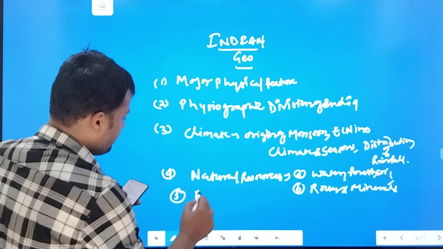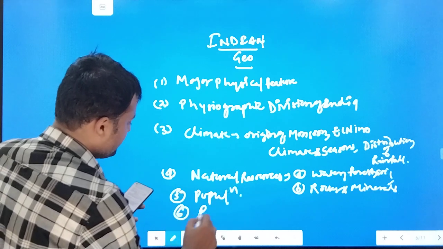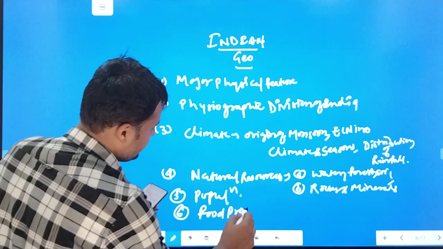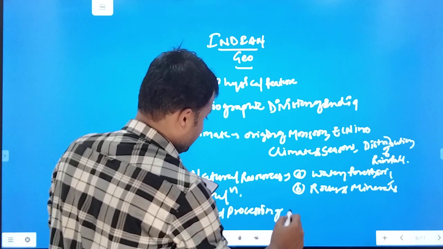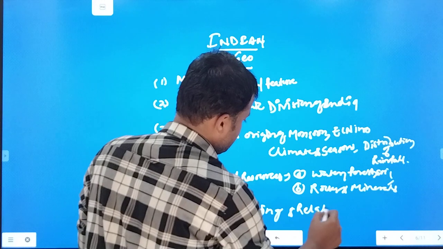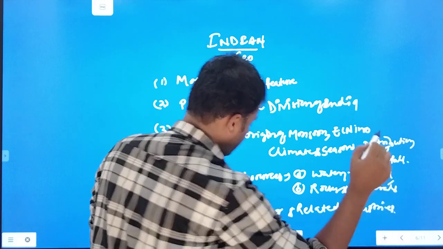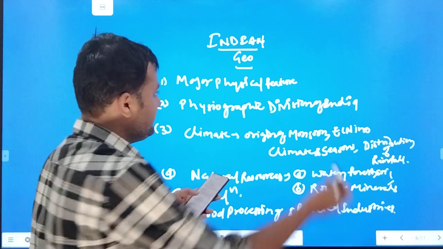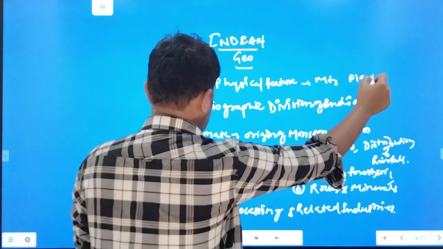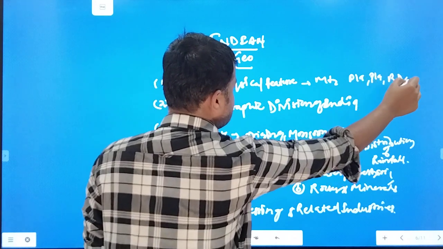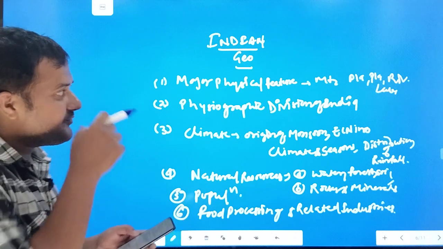Fifth they have mentioned population, and sixth food processing and related industries. In physical features they have mentioned the same, that is mountains, plateaus, plains, rivers, lakes, etc. Now I'll be explaining what you have to understand.